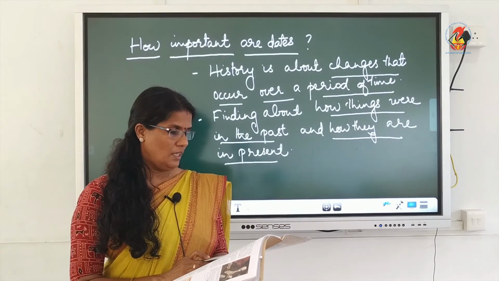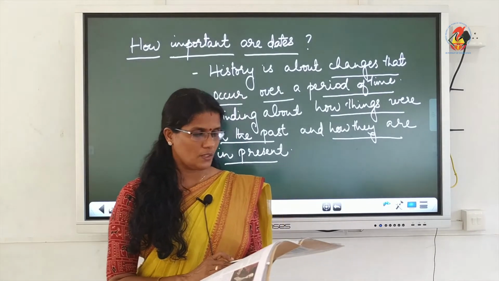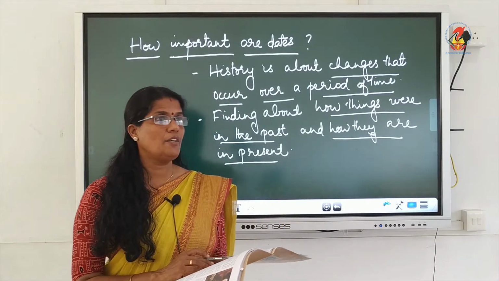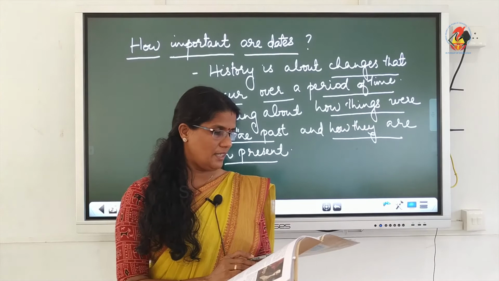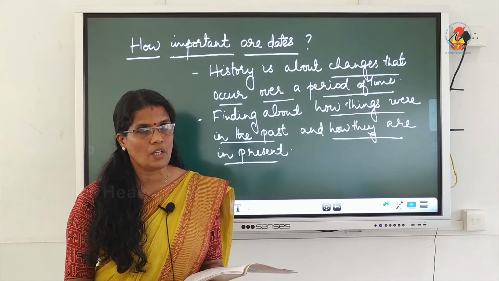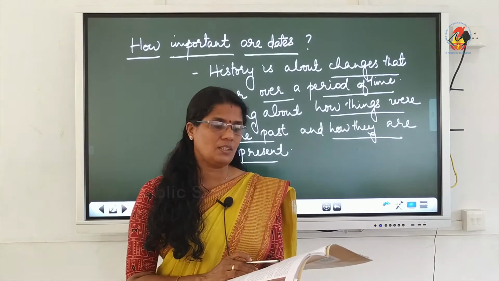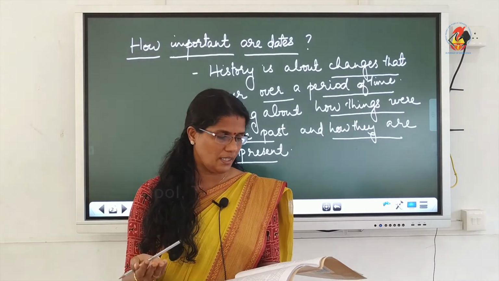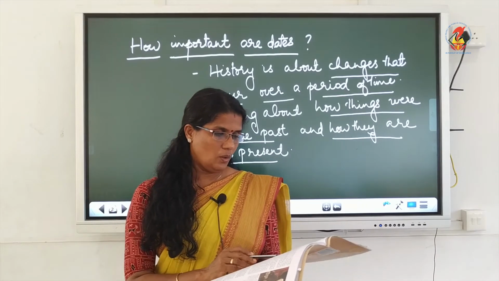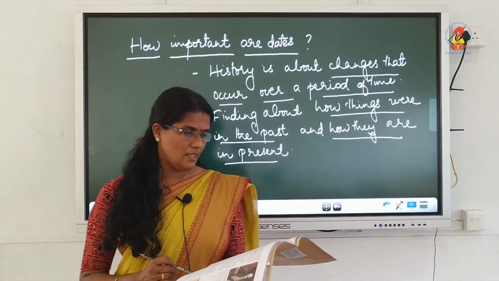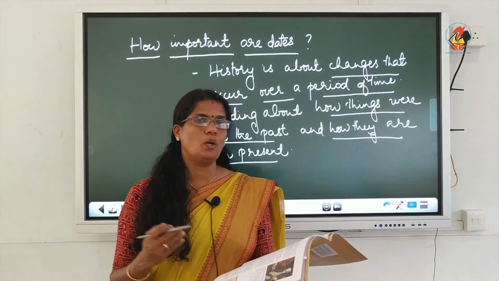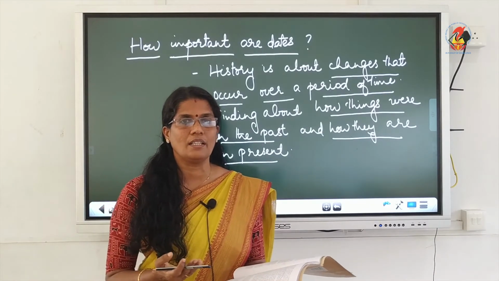Underline. Historians wrote about when the king was born, when he got married, when he had a child, the year he fought a particular war, the year he died, and the year the next ruler succeeded to the throne. All these things are written in the history of past. Now, when you come to present history, what is written is about how people earned their livelihood, what things they produced and ate, how cities developed and markets came up, how kingdoms were formed and new ideas were spread. All this is written in the history of present.